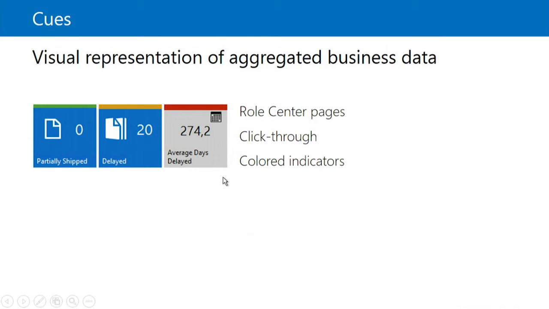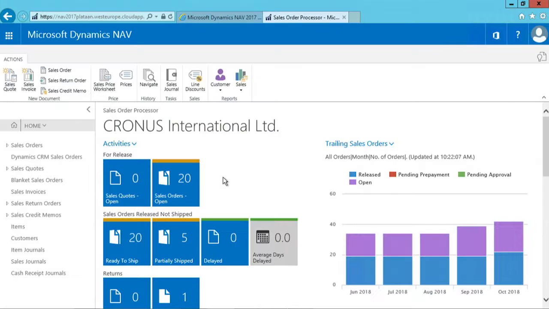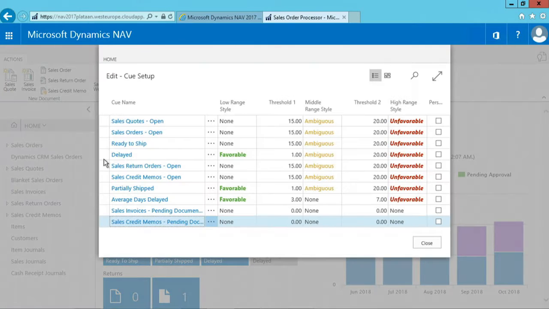Let's have a look at how we can assign these values. So this is something that we can do both in the web client and the Windows client. So here in the web client, if I click on activities, I can go to setup queues. And now you can see here the different queues displayed in my rule center, and that we can add thresholds to the queues. So we have a threshold 1 and we have a threshold 2.